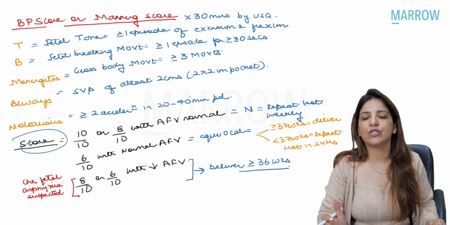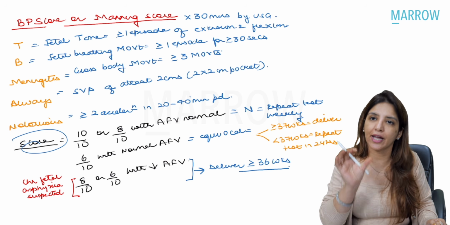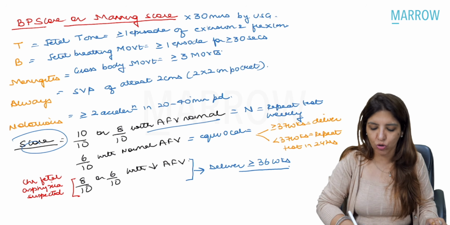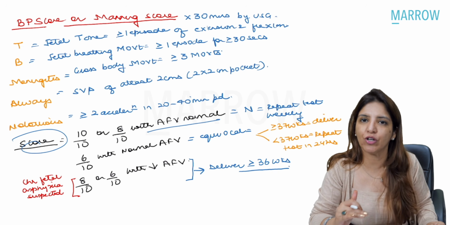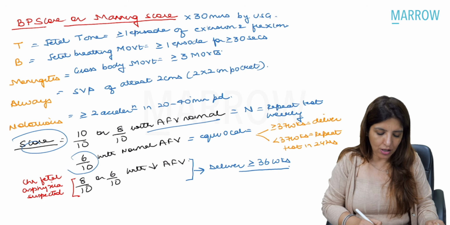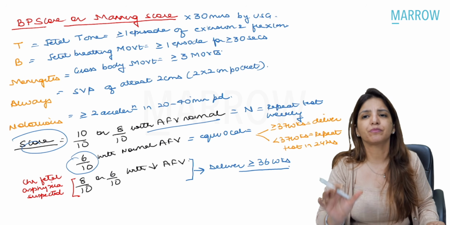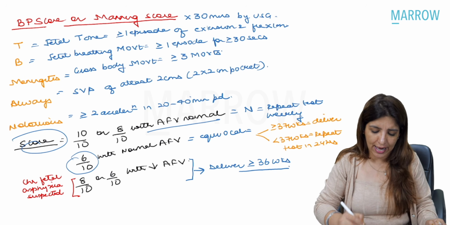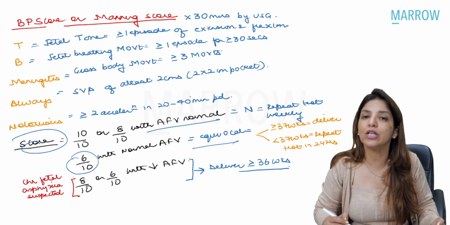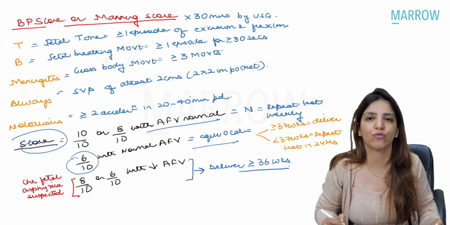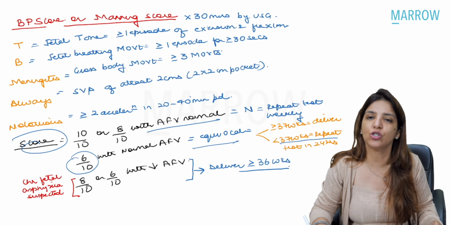So remember, if biophysical score is 10 by 10 or 8 by 10, and in the 8 by 10 score the amniotic fluid volume is normal, then that's a normal biophysical score and it should be repeated weekly. Now, if you are getting a score of 6 by 10, but amniotic fluid volume is normal, right? In that case, that's an equivocal result, and you have to look at the gestational age. If gestational age is more than or equal to 37 weeks, you have to deliver. If gestational age is less than 37 weeks, you have to repeat the test in 24 hours.